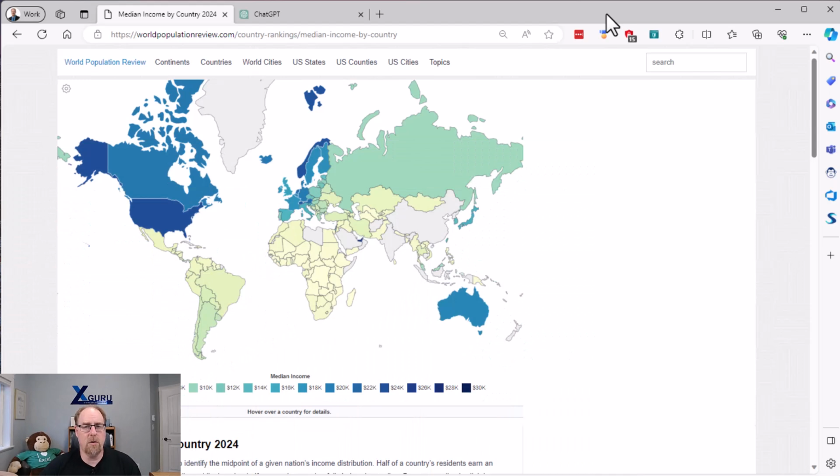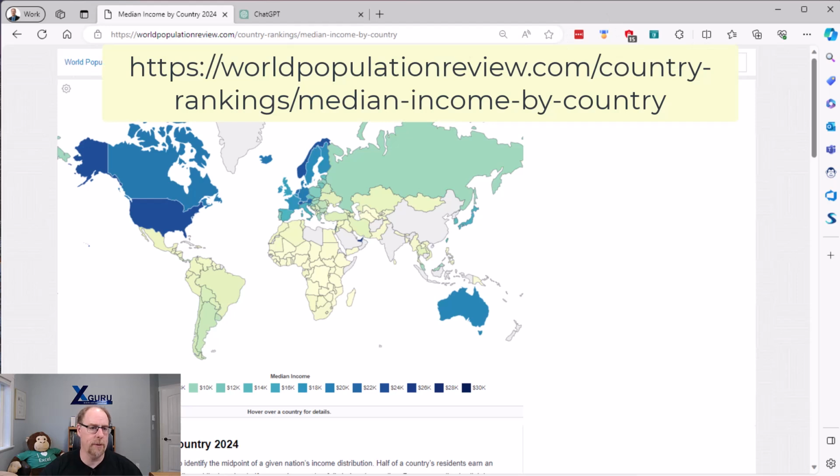The first part, of course, started with trying to find some data. So what I was looking for was median income for different countries around the world. I used my favorite tool to try and find those, and that, of course, is the Google search engine, which eventually landed me at this worldpopulationreview.com. And this is kind of a neat little website here.